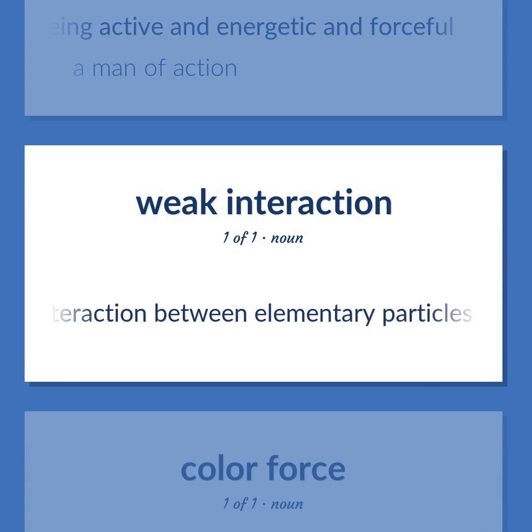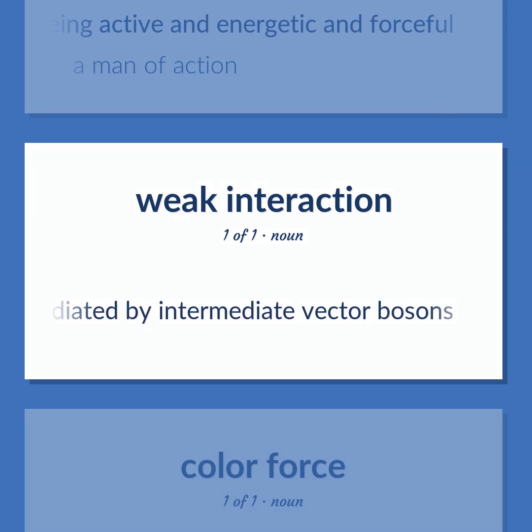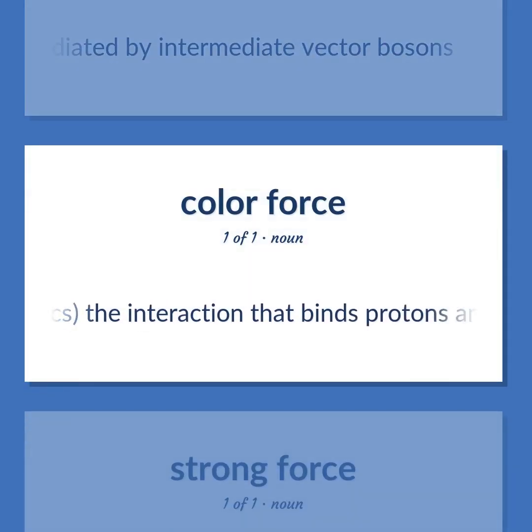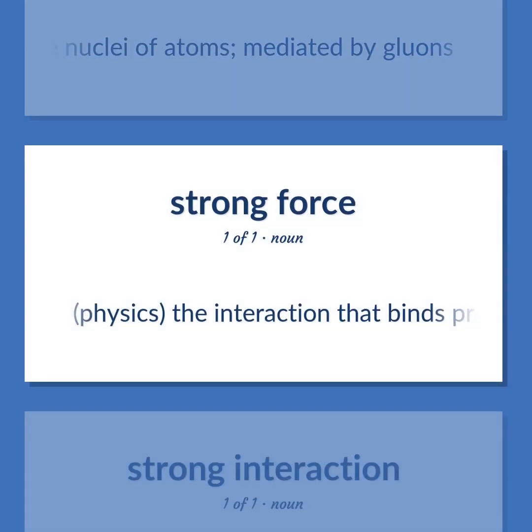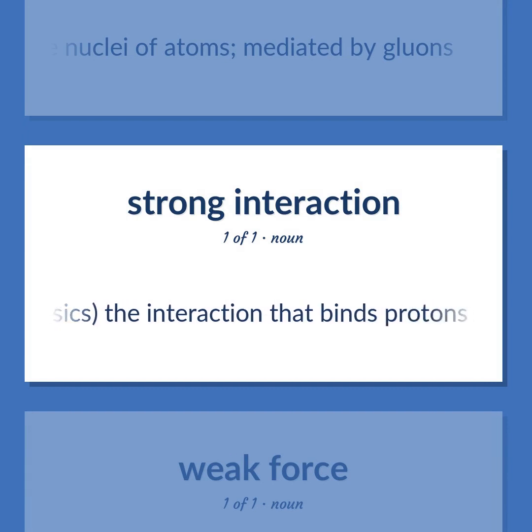Physics. An interaction between elementary particles involving neutrinos or antineutrinos that is responsible for certain kinds of radioactive decay, mediated by intermediate vector bosons. Physics. The interaction that binds protons and neutrons together in the nuclei of atoms, mediated by gluons.